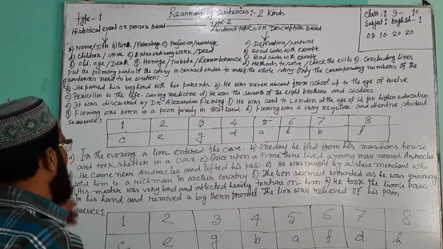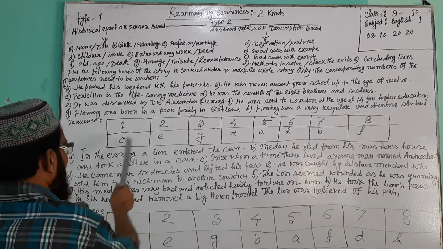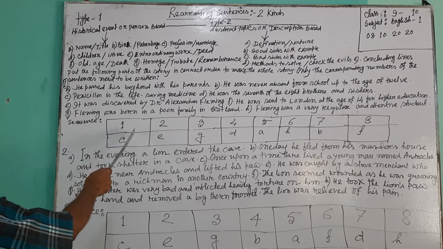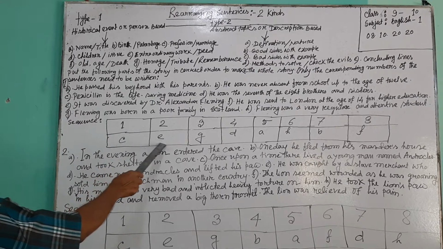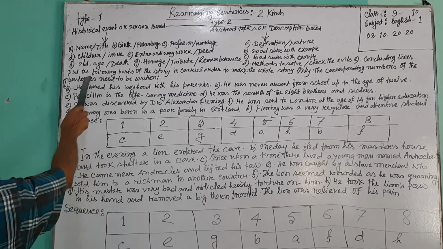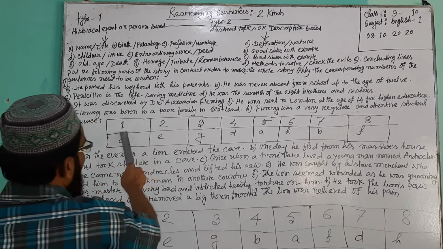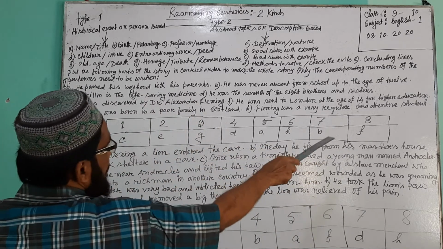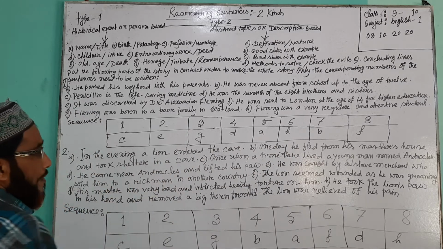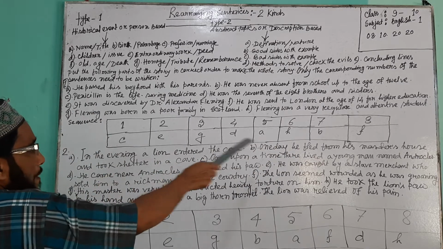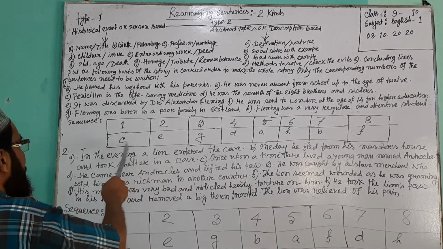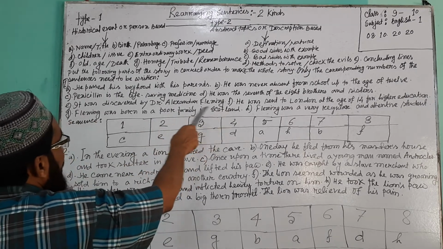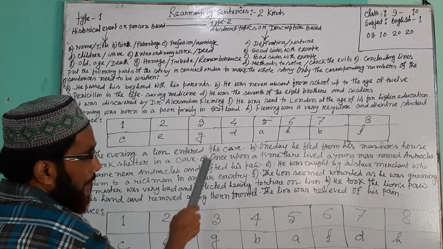And another way is A arrow B arrow C. In this way you can write also. I think this is the best system to rearrange the sentences. So number 1, 2, 3, 4, 5, 6, 7, 8. There are 8 sentences here. In this way, you have to think and write 8 sentences in correct order. Here, these are not in correct order, so you have to write them in correct order.